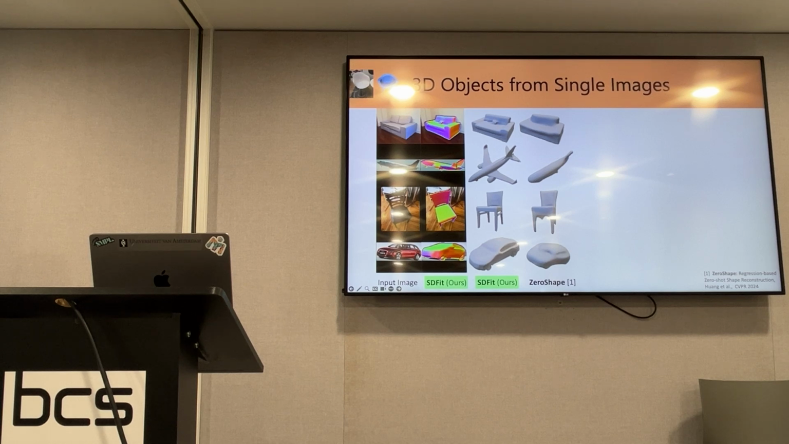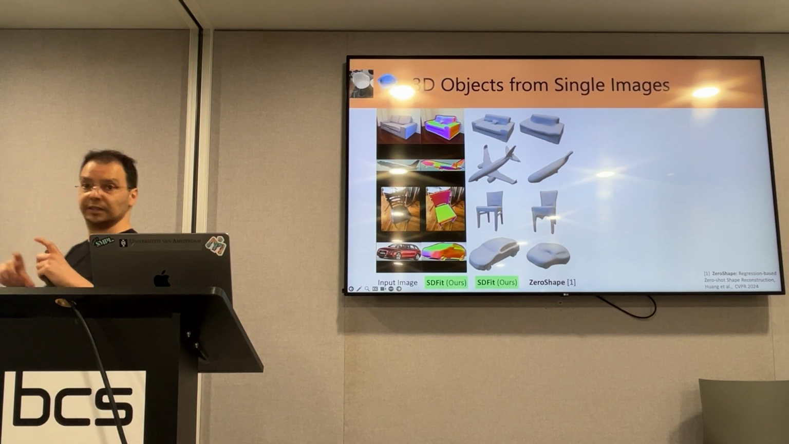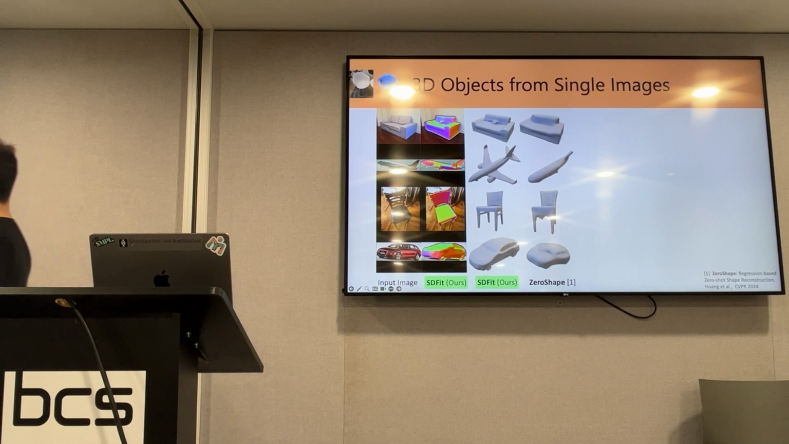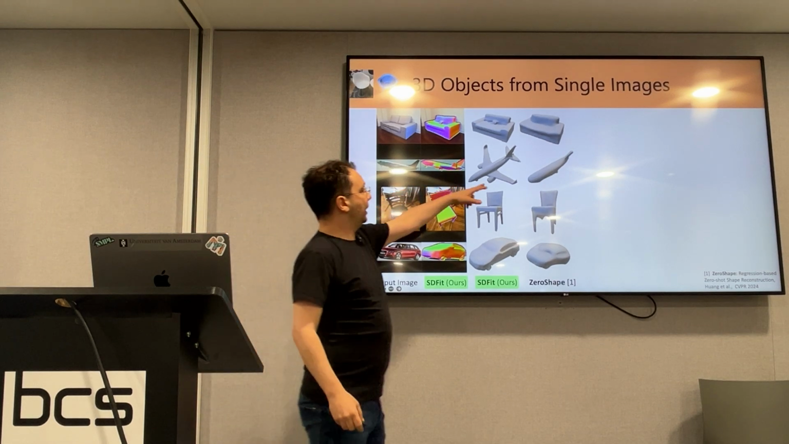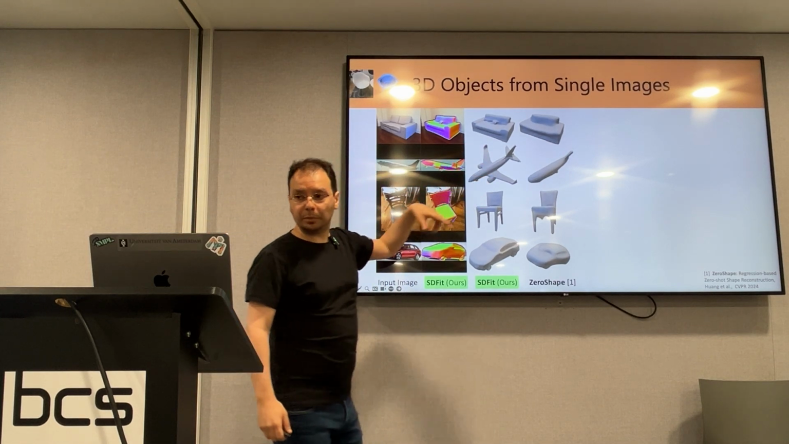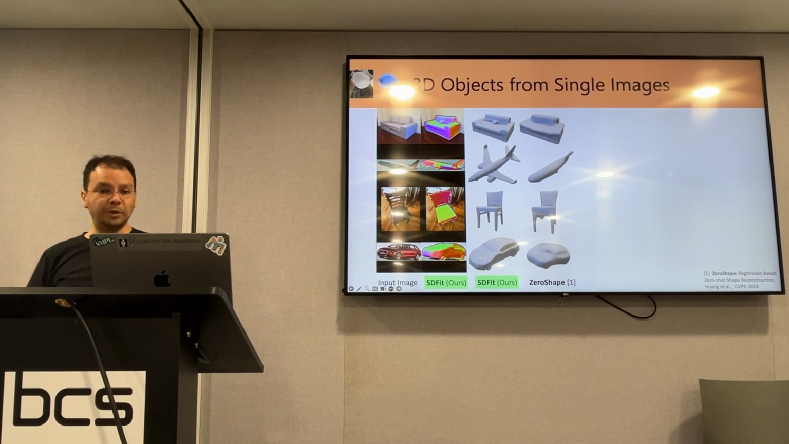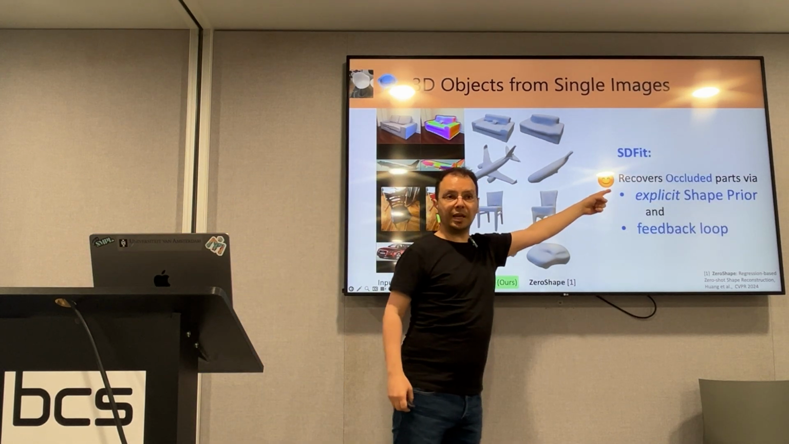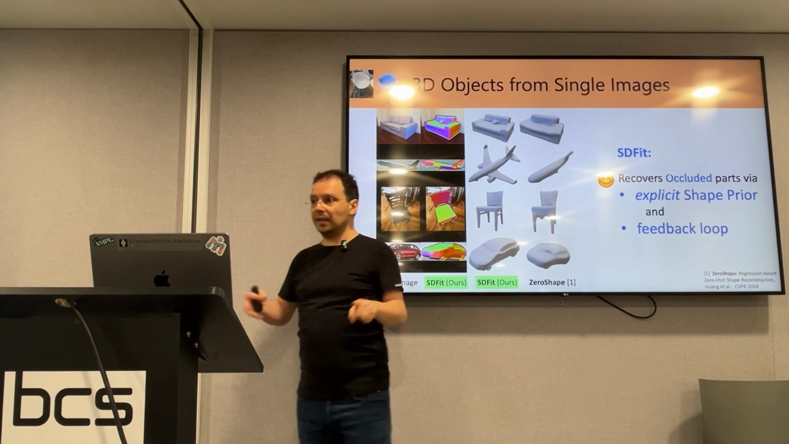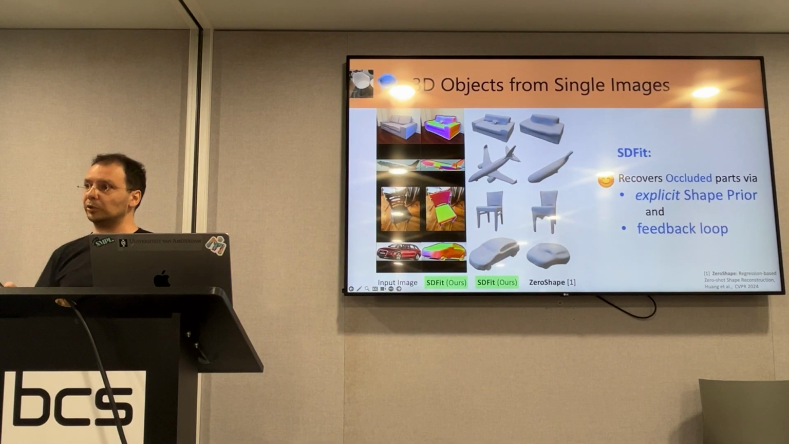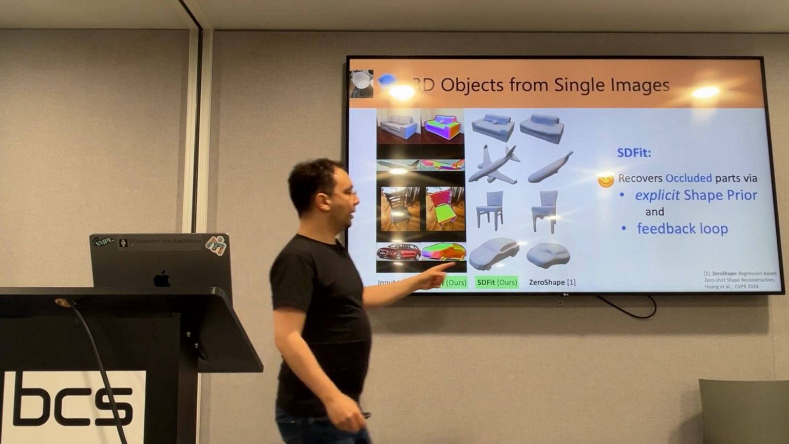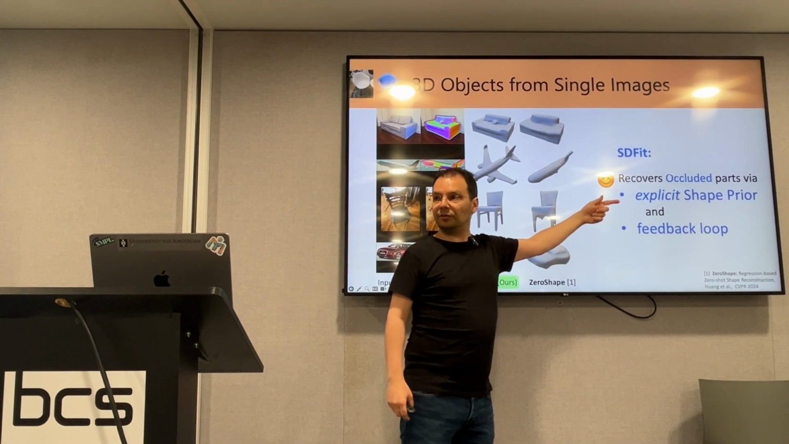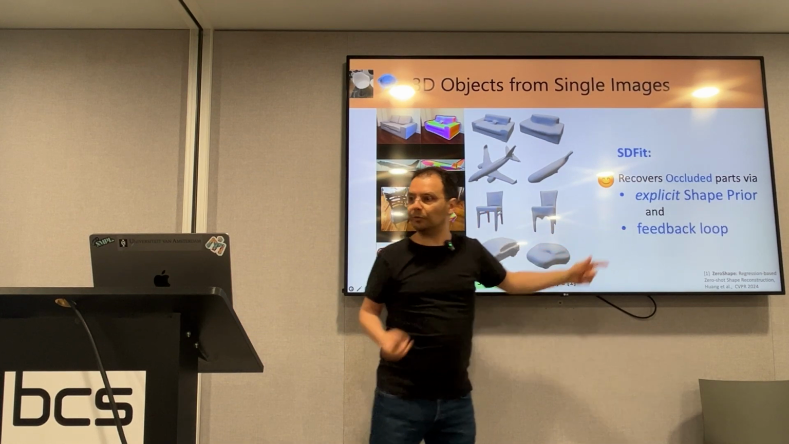For clean images and common poses, this method gives very nice results. But for uncommon poses, we see that they struggle reconstructing occluded parts, while our method always gives reasonable occluded parts. Why is this the case? We think this is the case for two reasons. First, because our method has an explicit 3D shape prior. And in a sense, this looks old-fashioned, but this is like rock and roll. It never dies. And we also have a feedback loop. So if we have errors, we have opportunities to refine for these errors.